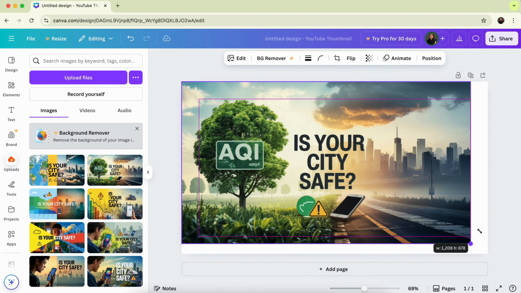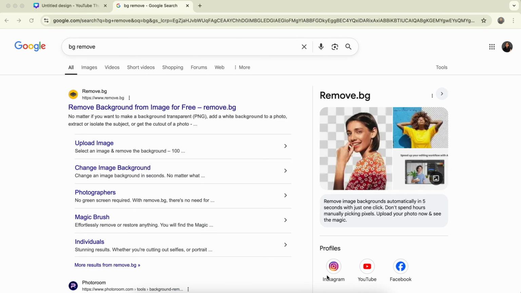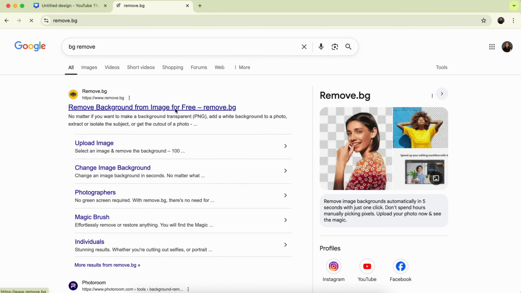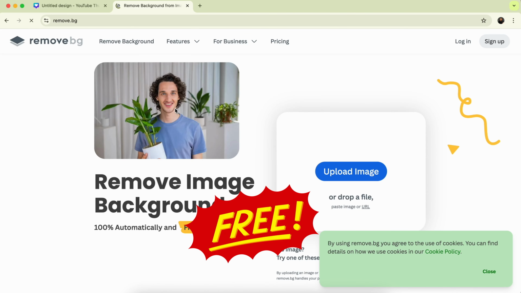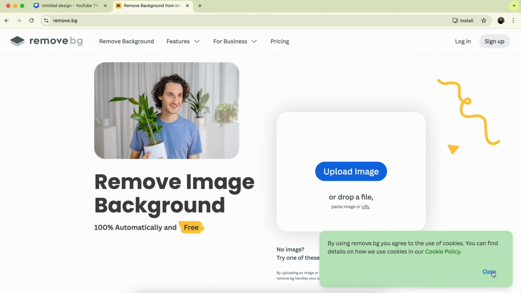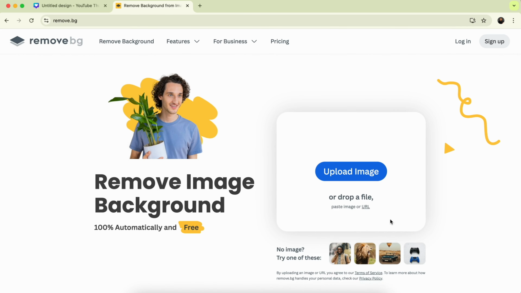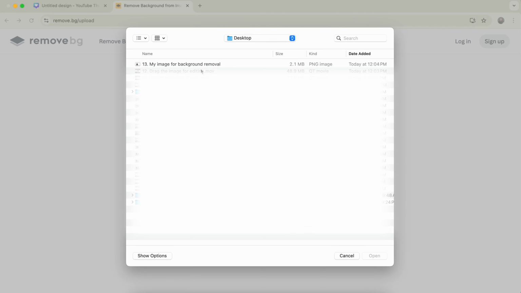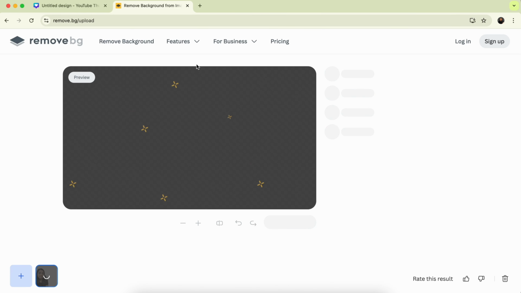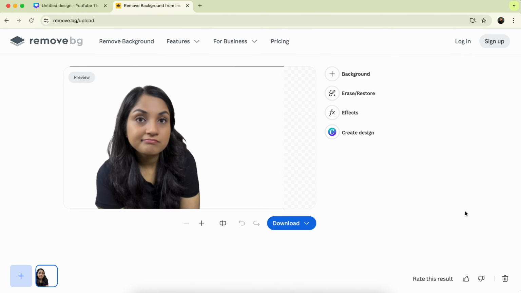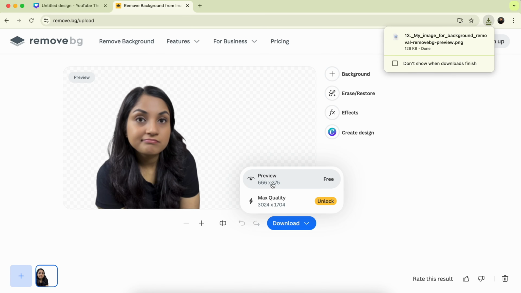Now I want to add my face. To add my face on the thumbnail, I'm going to select this particular picture. But before adding the picture, I want to remove the background. So I go to another website called remove.pg. This is also a completely free website to remove background from images. Yes, you heard it right. This is also free. For this, you need to click on Upload Image and add the selected image. As you can see, in a matter of seconds, the background is removed and now I can download it for free and I will upload that image on Canva.